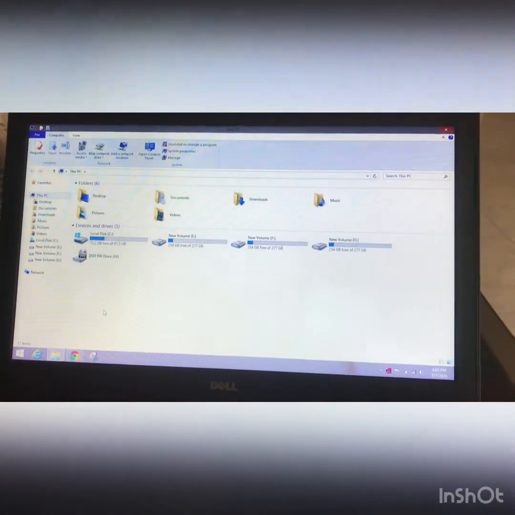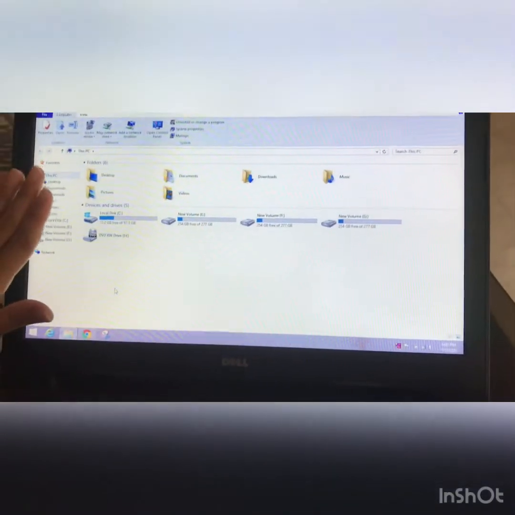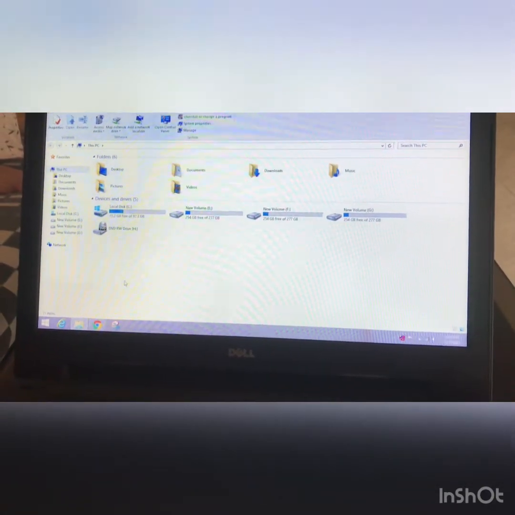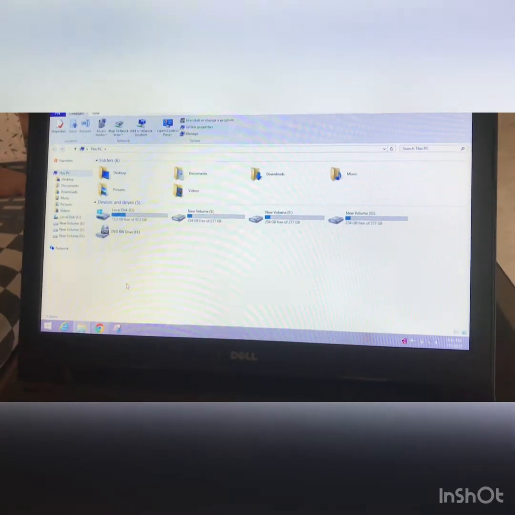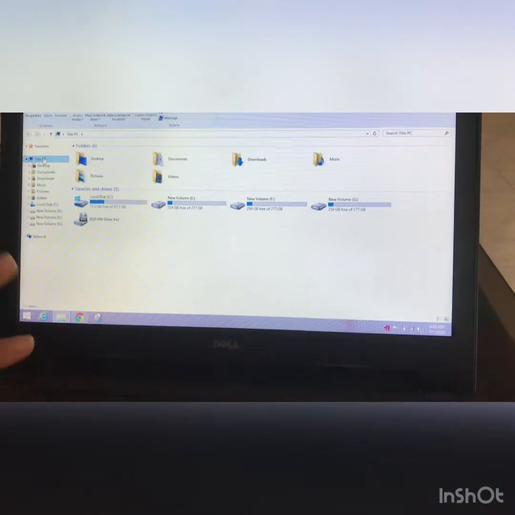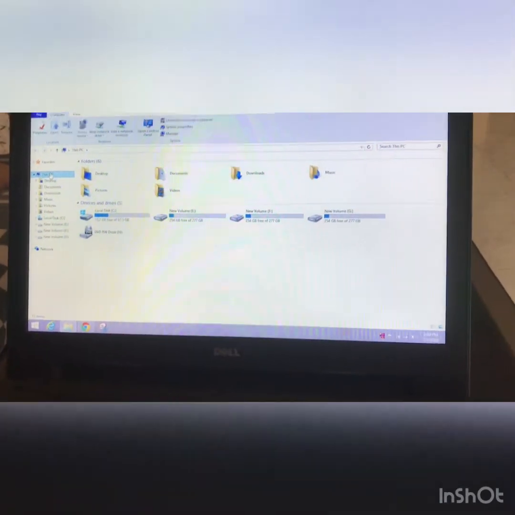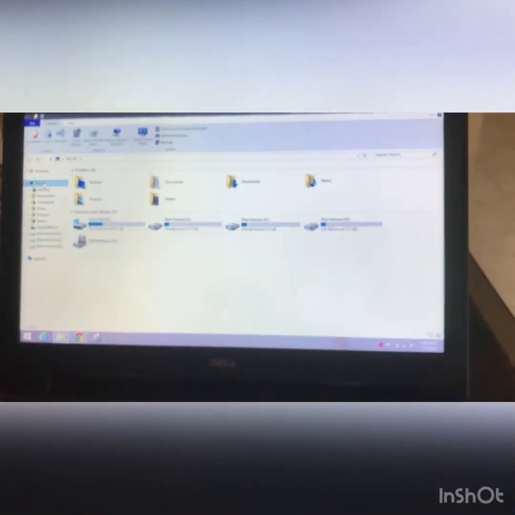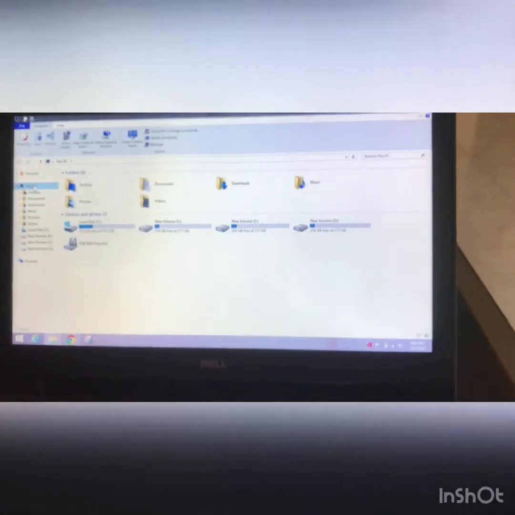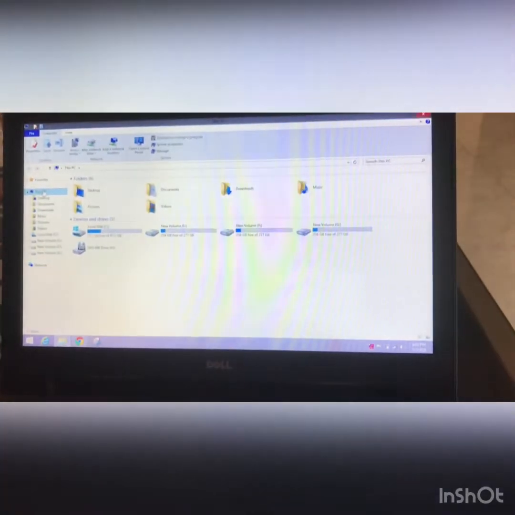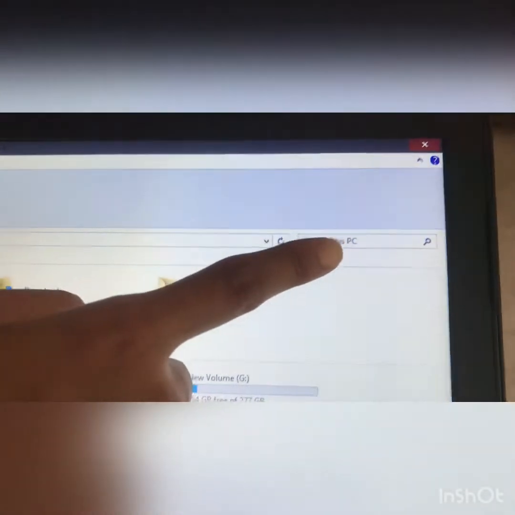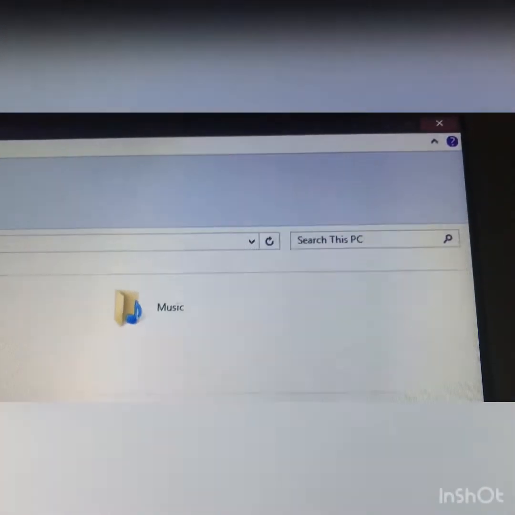So I would like to tell you what is in the File Explorer. First of all, you can see This PC. In This PC, all the things are kept. In This PC, we can find our different drives: E drive, F drive, G drive, C drive. Then after, you can see the search box. Here in the search box, you can search any file and folder.